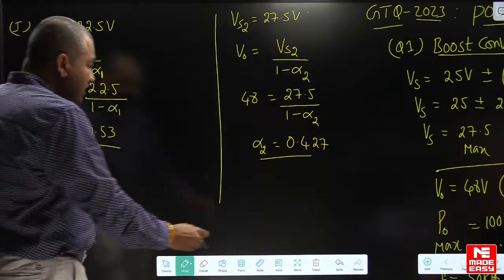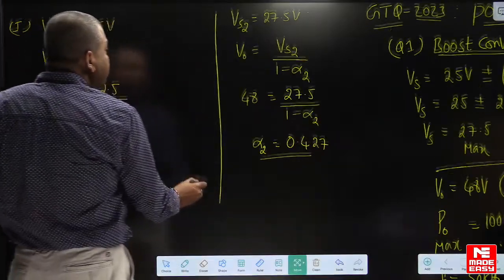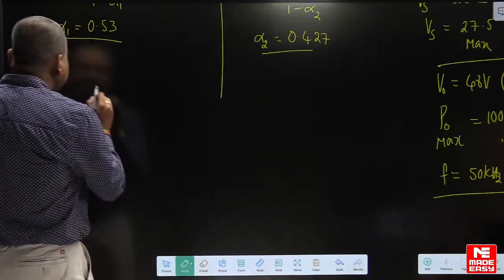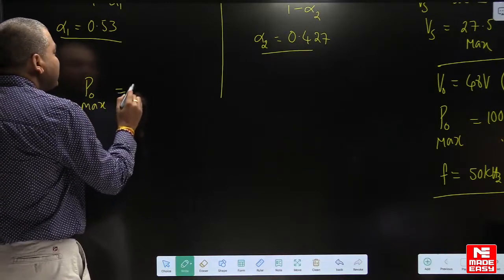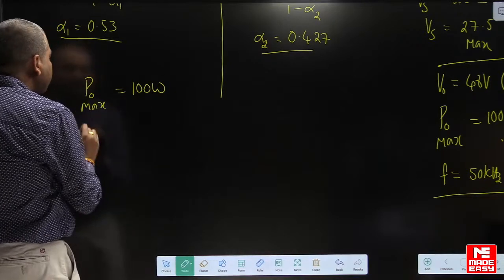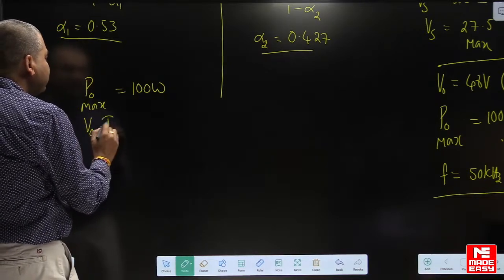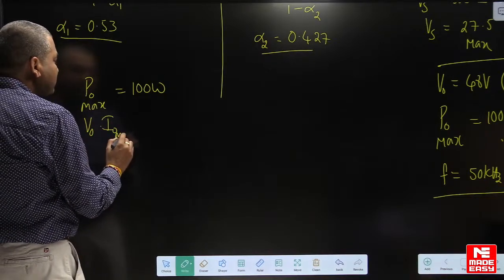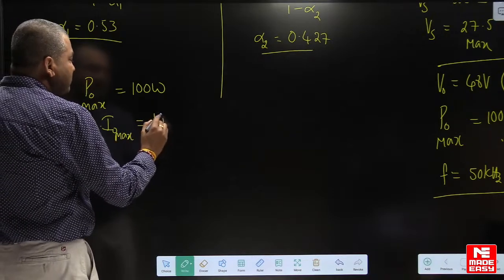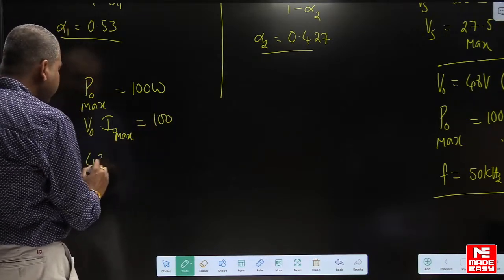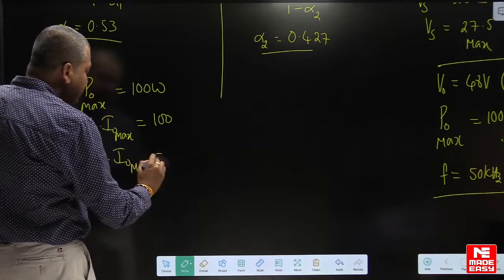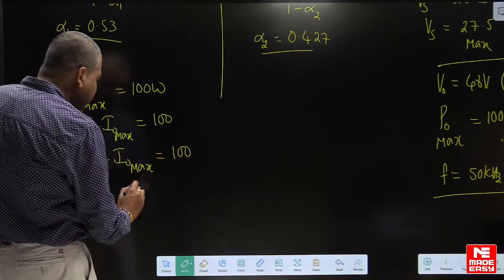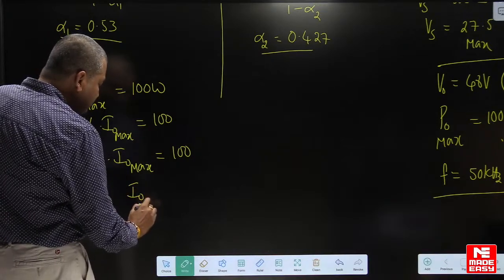Then, given the output power, what is the output power here? The maximum output power is 100 watts. The formula for output power is V0 into maximum output current, which is equal to 100 watts. So V0 is 48 into the maximum output current, I mean the average value. If you calculate this, you will get the maximum output current.